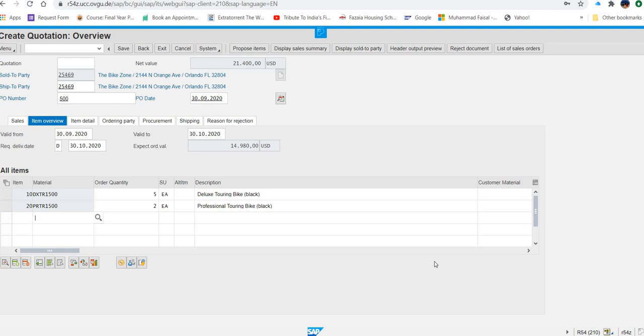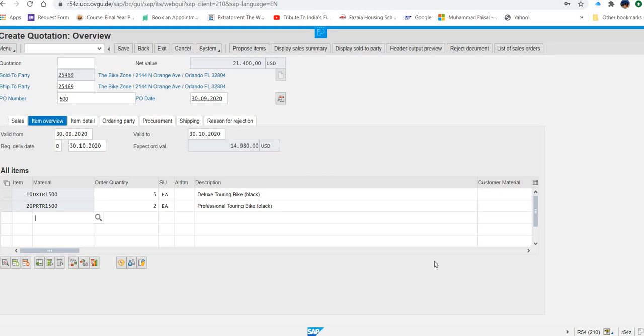Now, how you are going to perform these things? They are going to allow you to apply two conditions. One condition is overall on the quotation, and one condition will be on a specific material. So the first thing they are saying you have to add $50 discount on what? The touring bike, deluxe touring bike. So how will you do that?